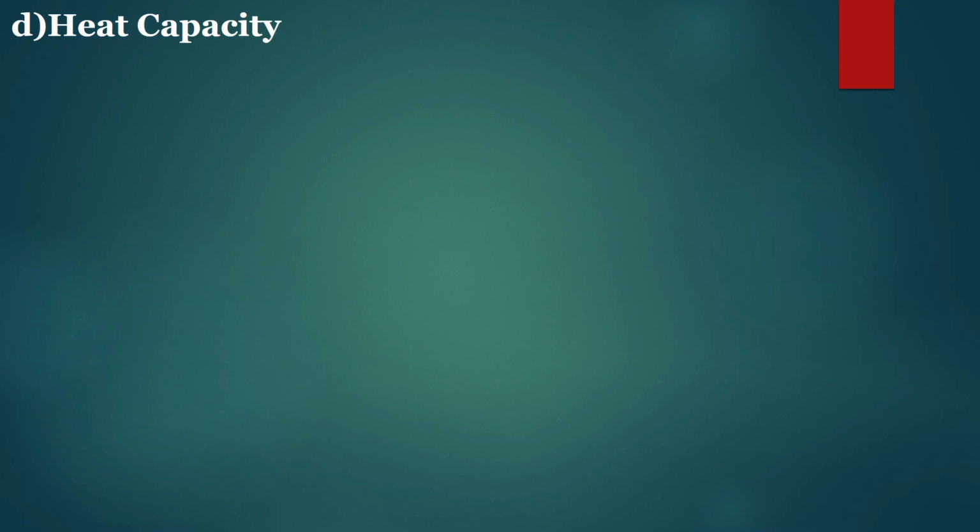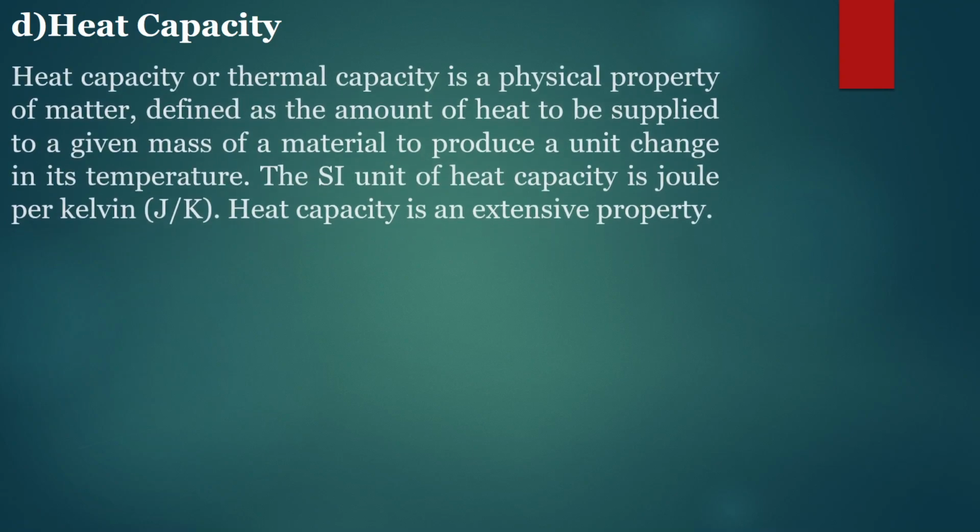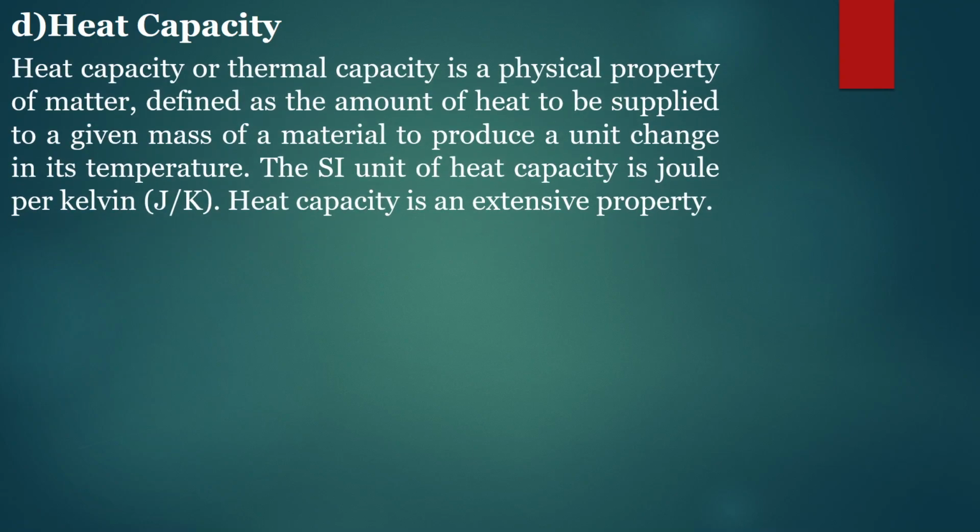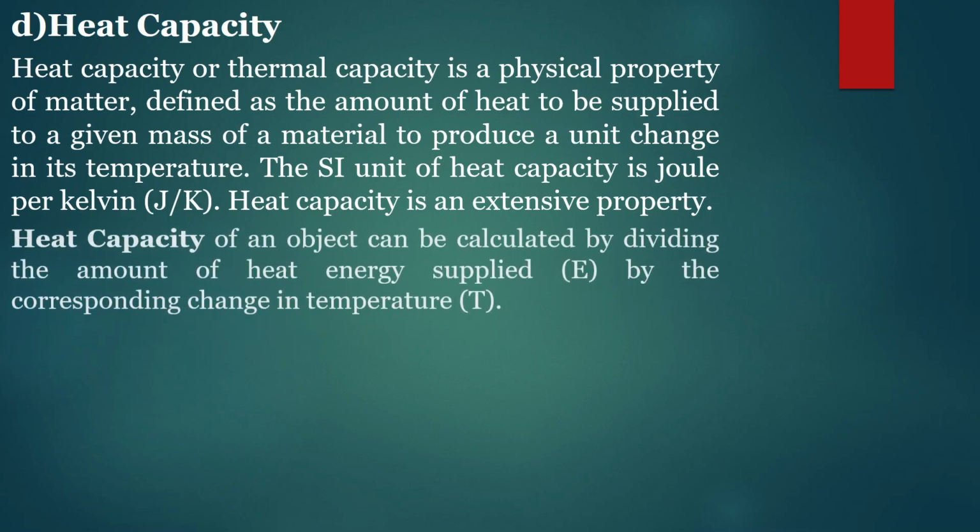Then the next basic of thermal energy is heat capacity. Heat capacity or thermal capacity is a physical property of matter defined as the amount of heat to be supplied to a given mass of material to produce a unit change in its temperature. The SI unit of heat capacity is joule per Kelvin. Heat capacity is an extensive property.